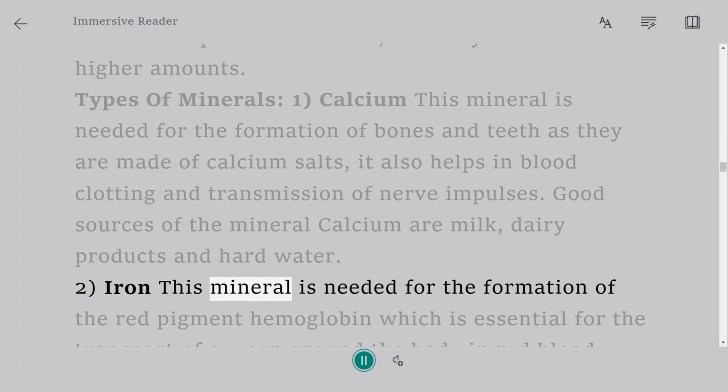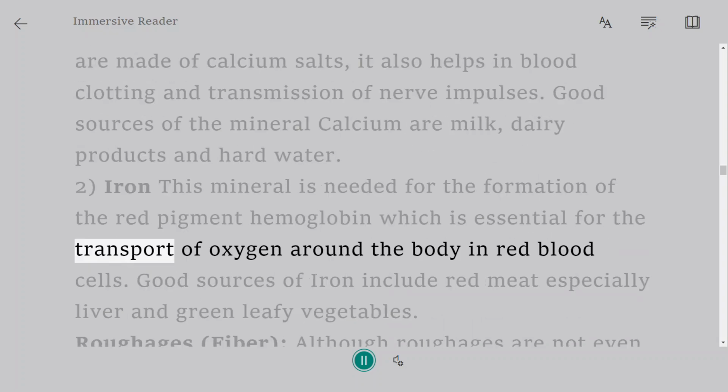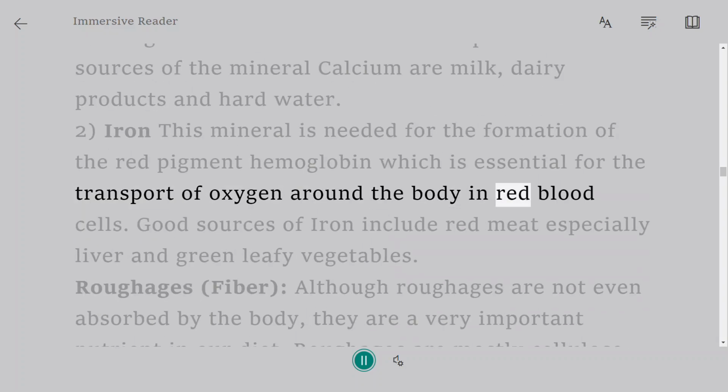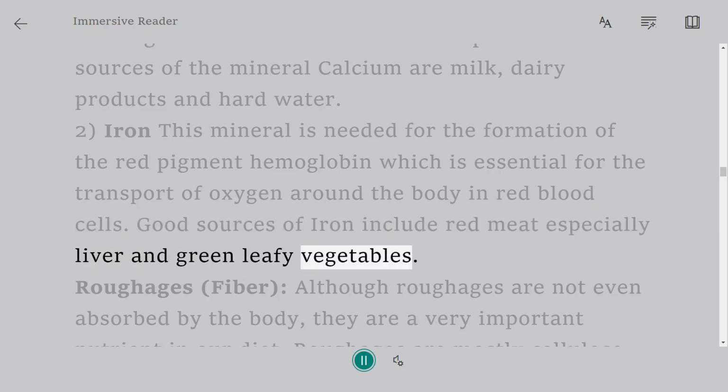2. Iron. This mineral is needed for the formation of the red pigment hemoglobin, which is essential for the transport of oxygen around the body in red blood cells. Good sources of iron include red meat, especially liver, and green leafy vegetables.